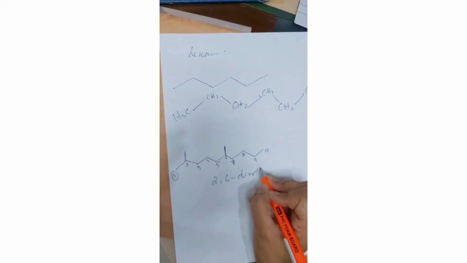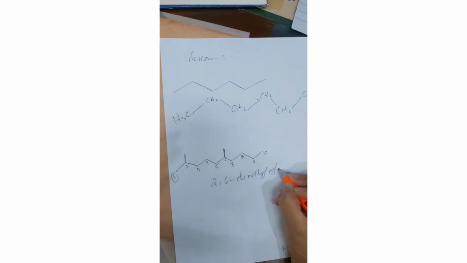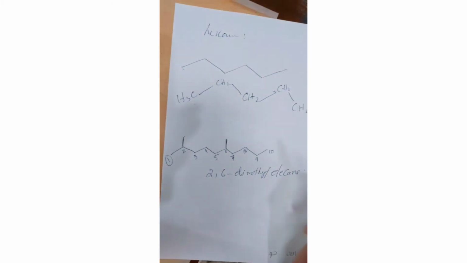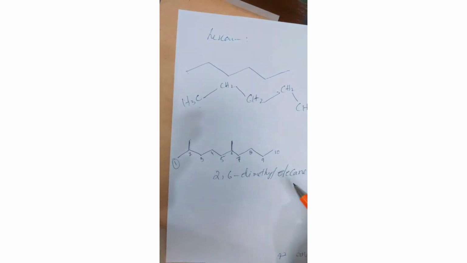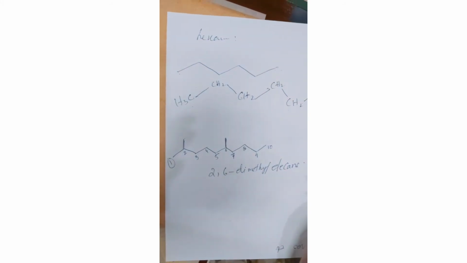2,6-dimethyl decane, DECANE. This would be the structure and this would be the formula, 2,6-dimethyl decane. There is another example also, so that is also very interesting. I draw it for you just now.